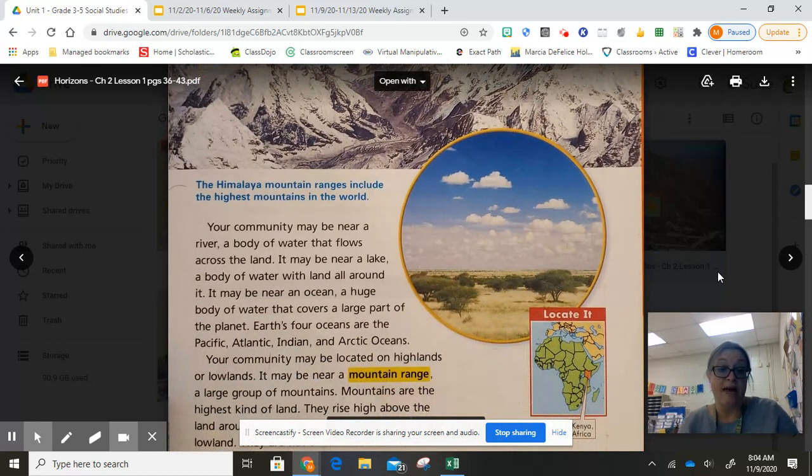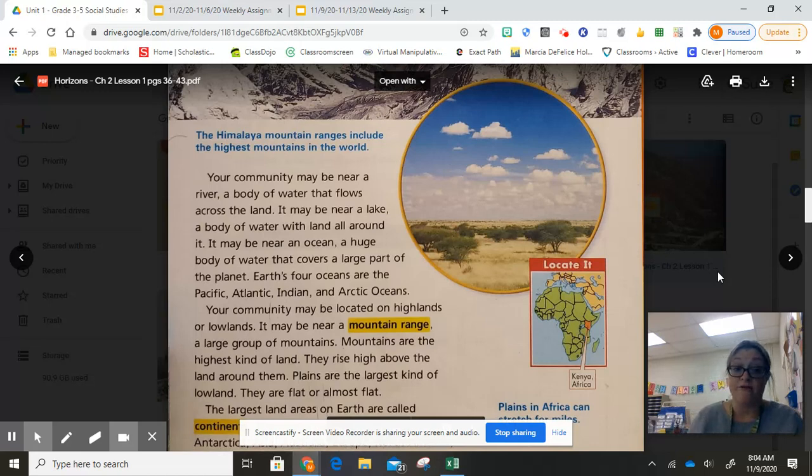Your community may be near a river, a body of water that flows across the land. It may be near a lake, a body of water with land all around it. It may be near an ocean, a huge body of water that covers a large part of the planet. Earth's four oceans are the Pacific, Atlantic, Indian, and Arctic oceans. And they've actually made a fifth ocean down by Antarctica. They actually call that the Southern Ocean. So nowadays, we don't just teach that there's four oceans, we teach that there's five oceans. And we'll, again, work with that as we work with our oceans and our continents.